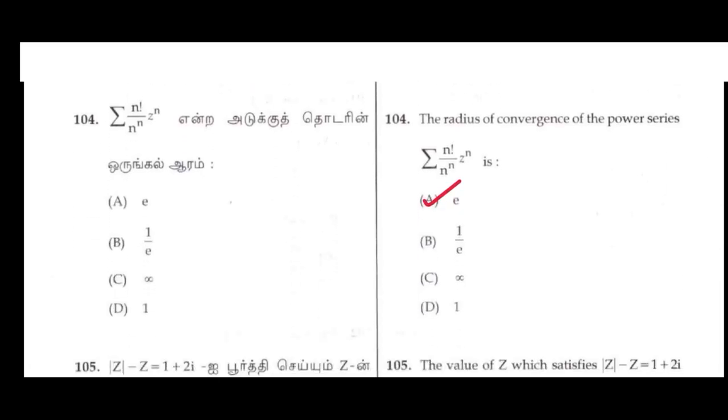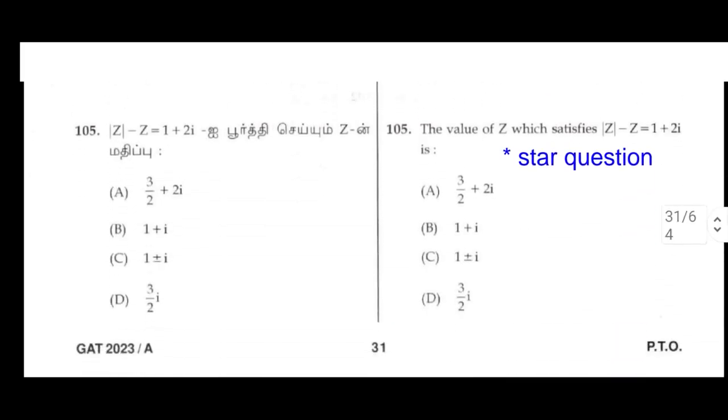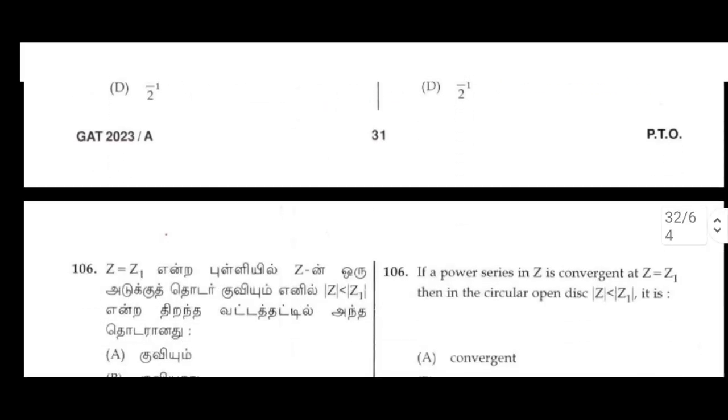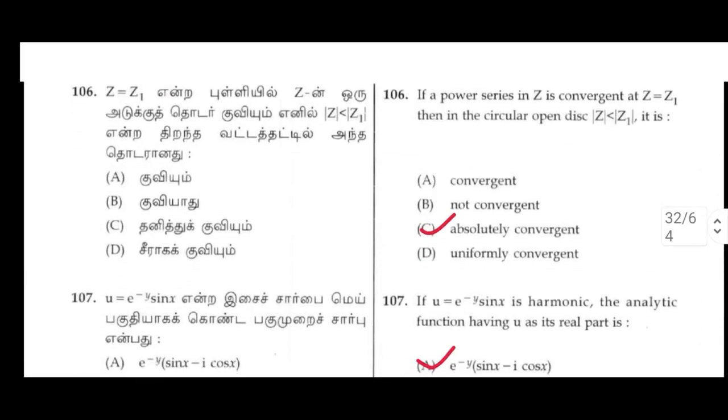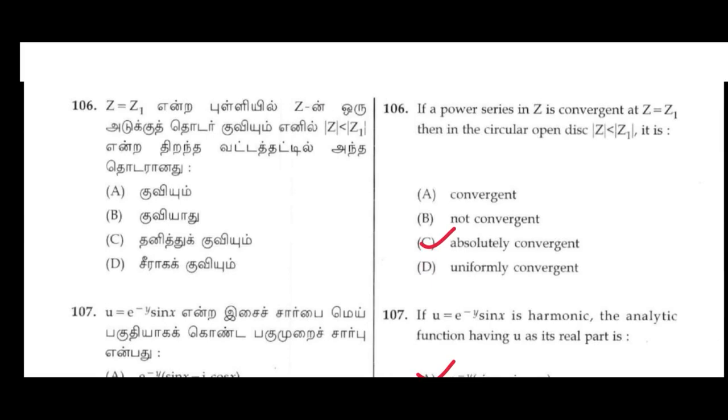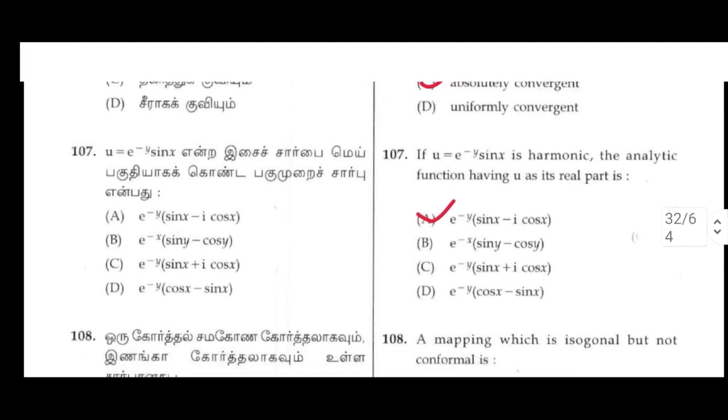104. The radius of convergence of the power series summation n! by nⁿ zⁿ is, A option, e. 105. The value of z which satisfies modulus of z − z = 1 + 2i is star question. 106. If the power series in z is convergent at z = z₁, then in the circular open disk modulus of z less than modulus of z₁ it is absolutely convergent.